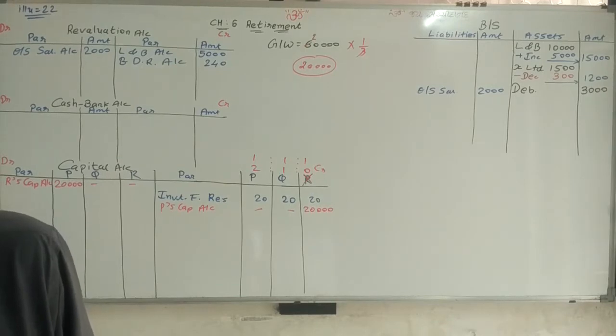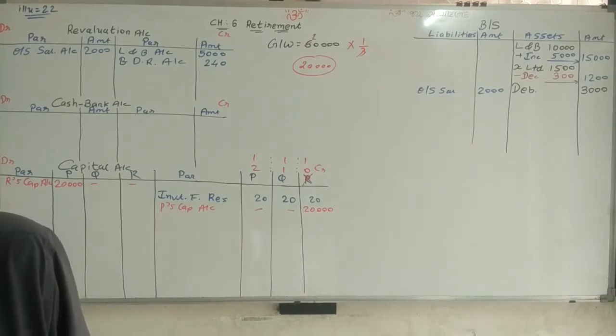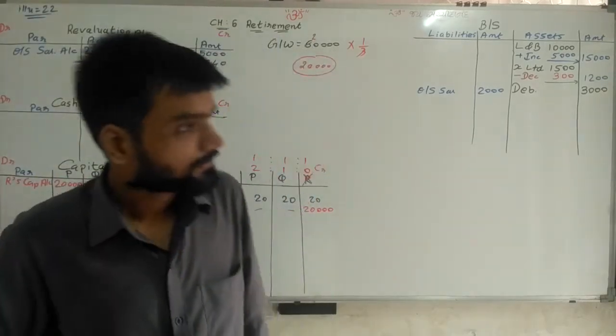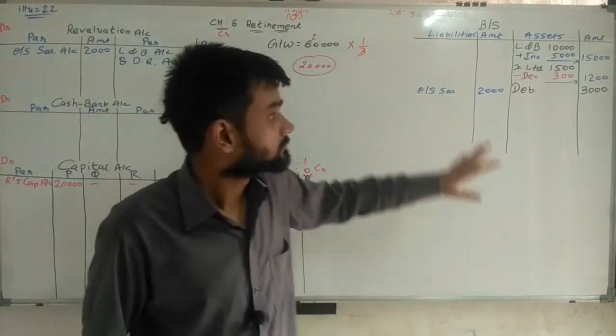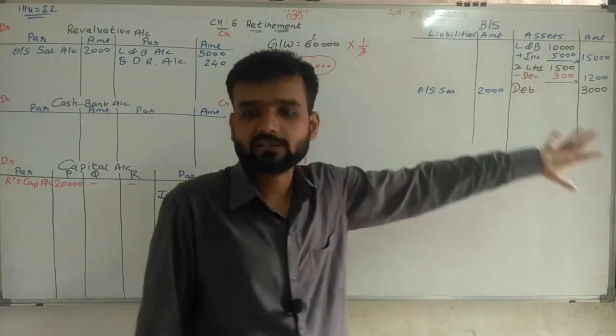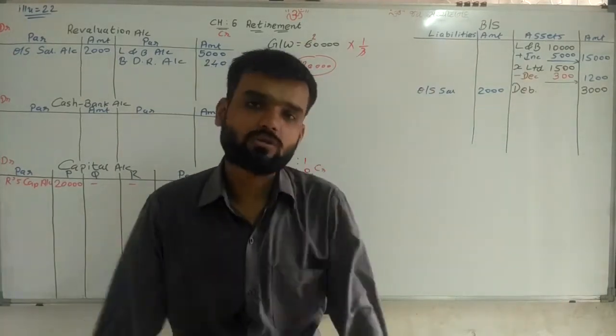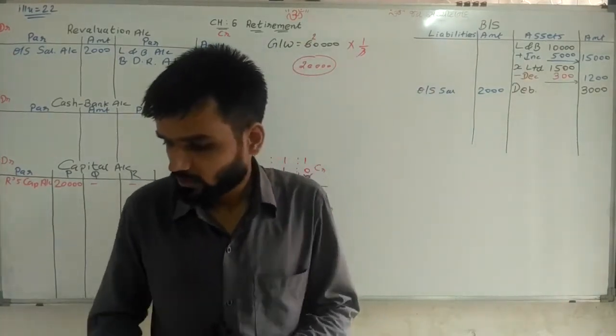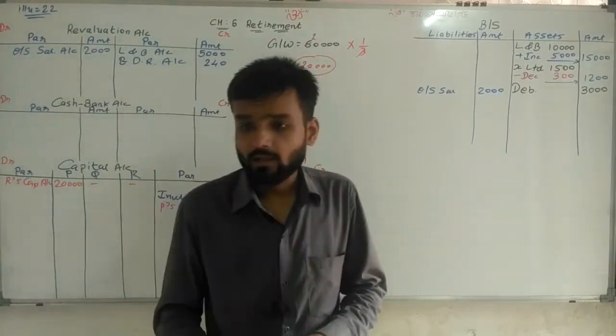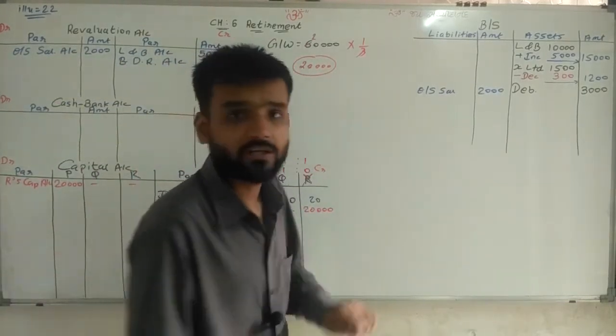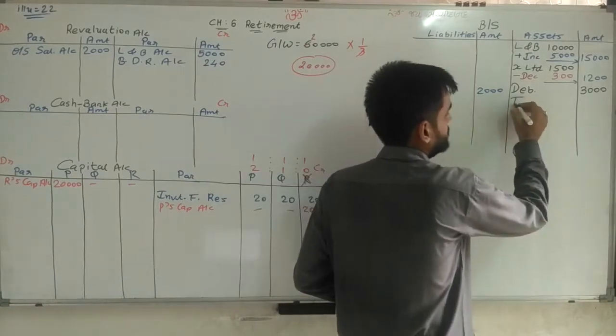Because trademark is not a real asset actually. But here we have to write it as it is, because no information is given about trademark. So trademark amount is given 5,400, write as it is.